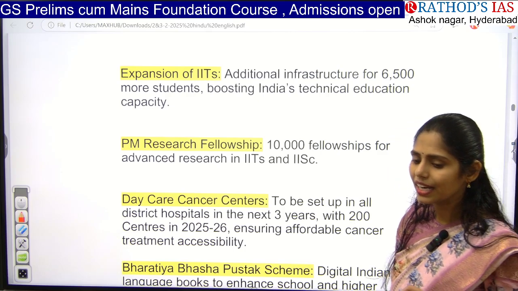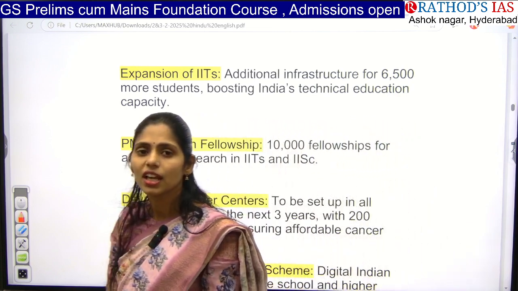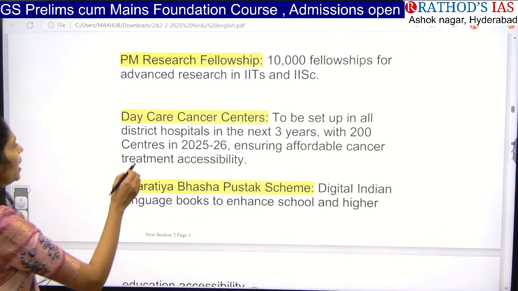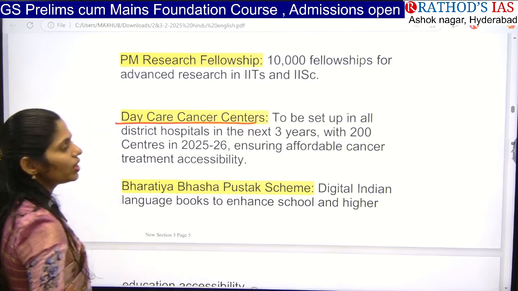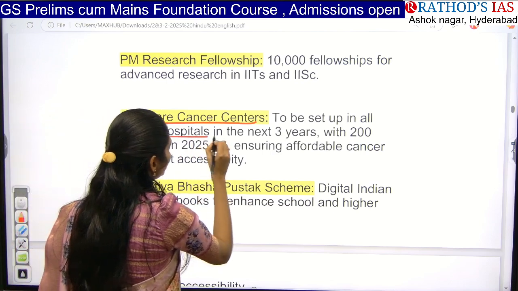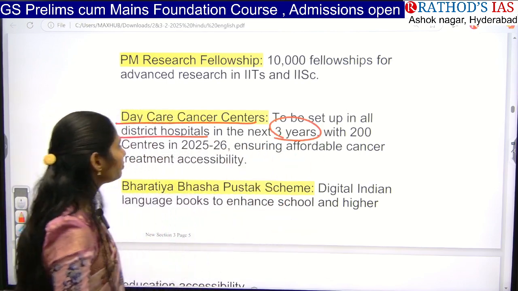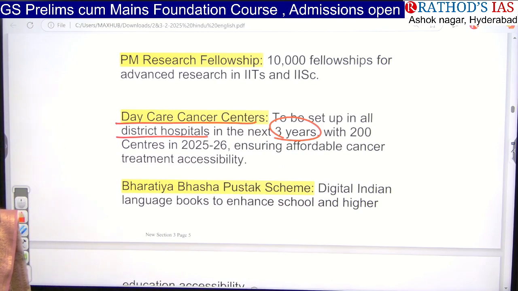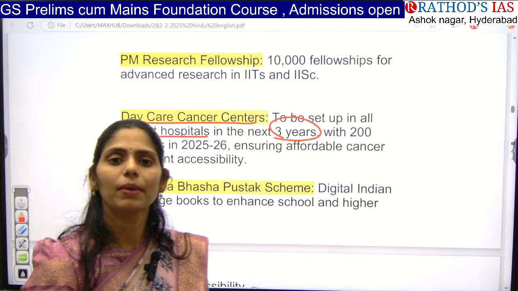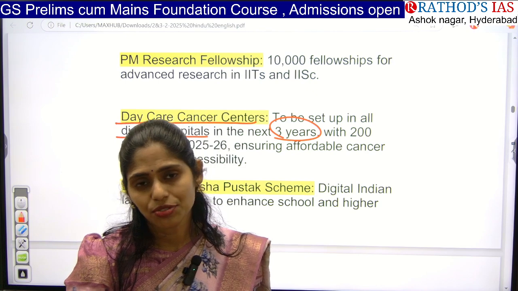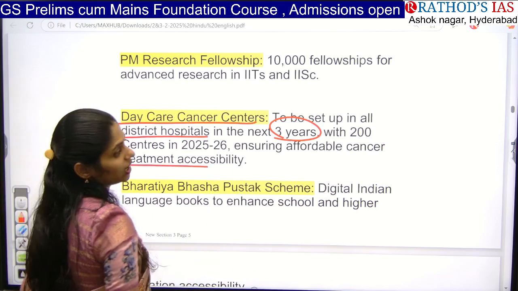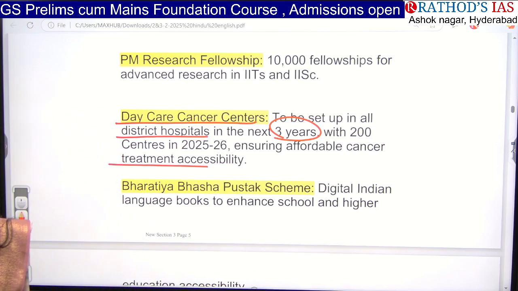And even regarding cancer, a lot of problems that we are facing, they don't have proper daycare centers. So the government is focusing on daycare cancer centers. Daycare cancer centers will be set up in all district hospitals in the next 3 years. Okay, so cancer is one of the diseases that leads to a huge debt burden on a family. So whenever we have these daycare centers, we can obviously focus on affordable treatment for cancer in our country.